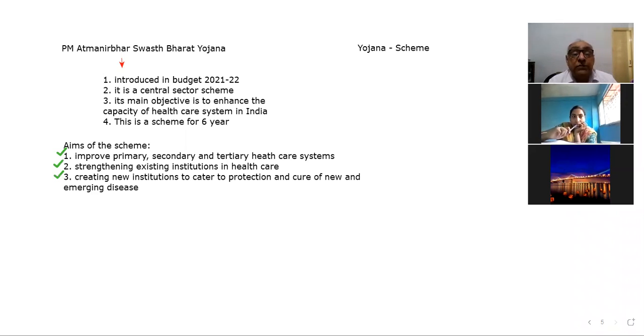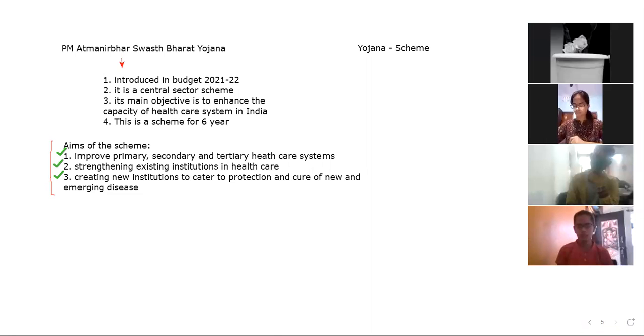So the aims are quite easy to remember, I think. There is no big thing. These are the only three points which are important to note.